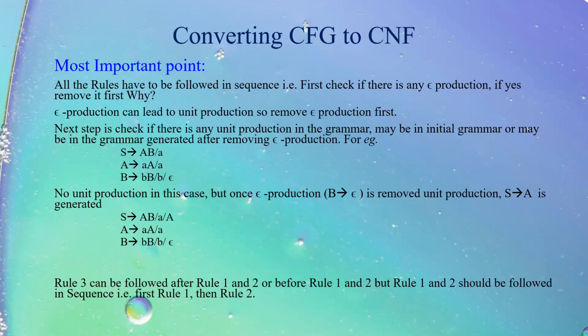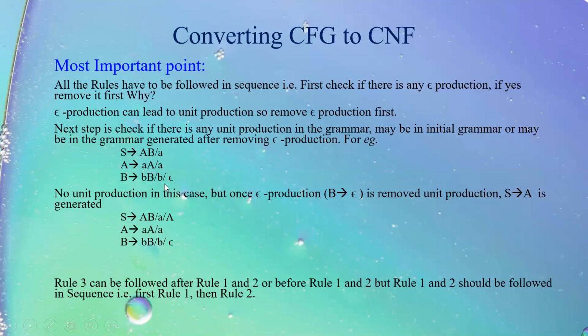Now, most important point when we are converting the grammar into Chomsky normal form is that we have to check epsilon first. If epsilon is there in the grammar, remove it. Why should we first check epsilon? Because epsilon production when removed can lead to a unit production. So we need to remove epsilon production first.